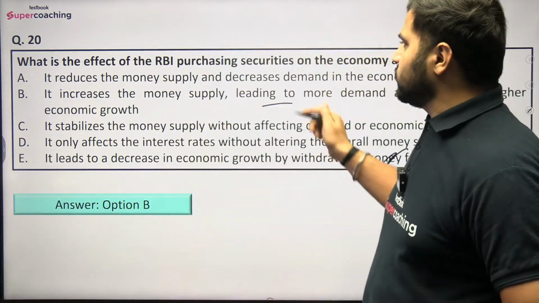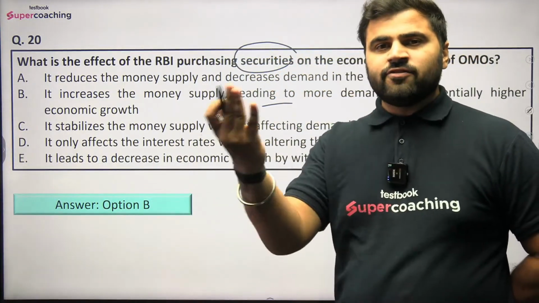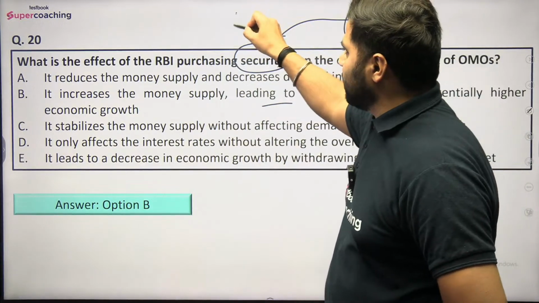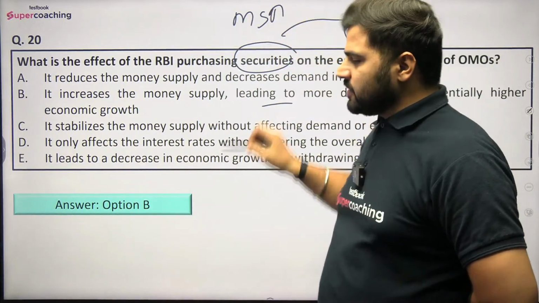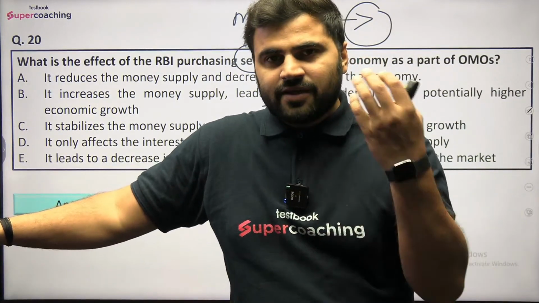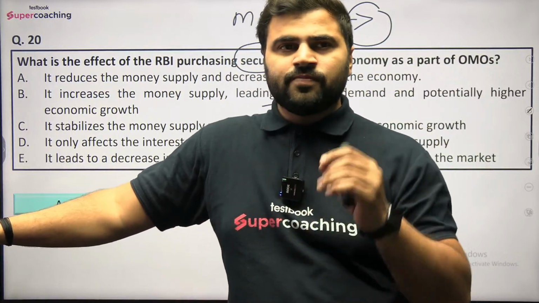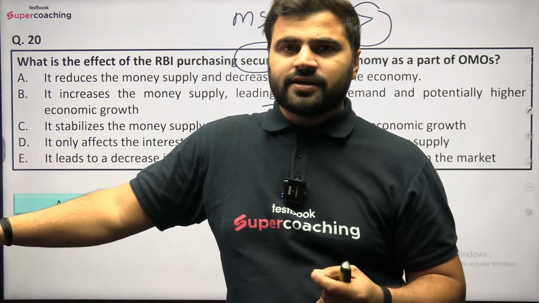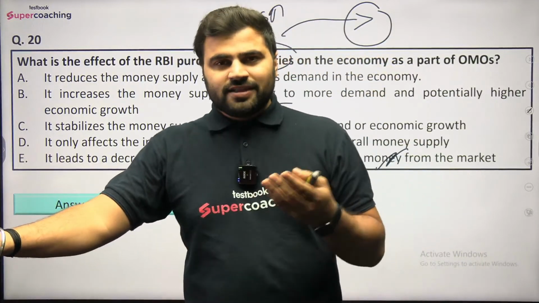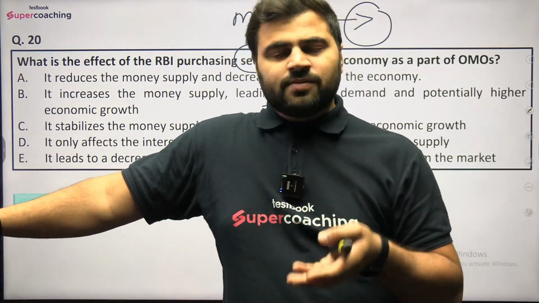आप जब भी कोई चीज परचेज करते हैं बदले में आप पैसे देते हैं, तो similarly when RBI is purchasing government securities as a part of open market operation, RBI will give money in return, so that money will be in the banking system, which means money supply will increase in the economy. When money supply is increasing in the economy, that will lead to lower interest rates because banks have excess funds, and if they want to give all their funds to the public, they have to basically reduce the interest rate. When interest rates are down in the economy, then everyone would want to fulfill their dreams of purchasing a car, house, iPhone, bike, right? So demand will increase in the economy.